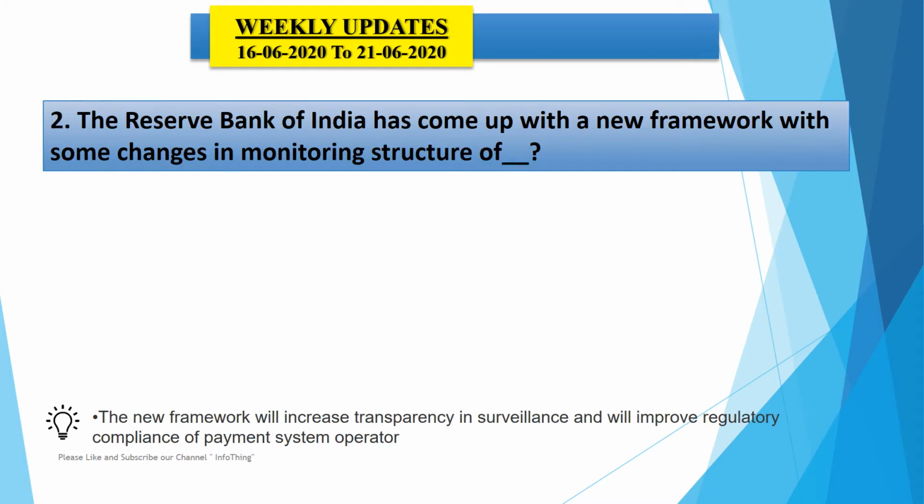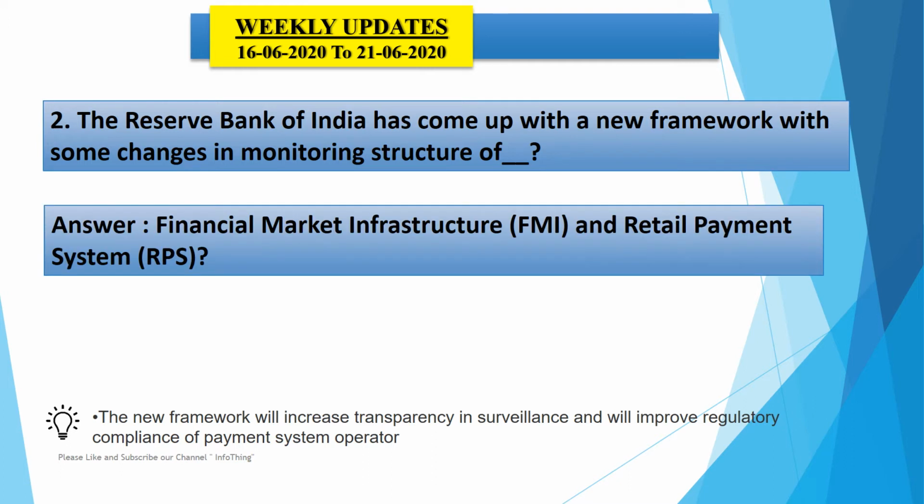Now, second question says, Reserve Bank of India has come up with a new framework, some changes in the monitoring structure of dash. So here the answer is FMI and RPS, Financial Market Infrastructure and Retail Payment Systems. The new changes will ensure more security and stability of the payment structure.